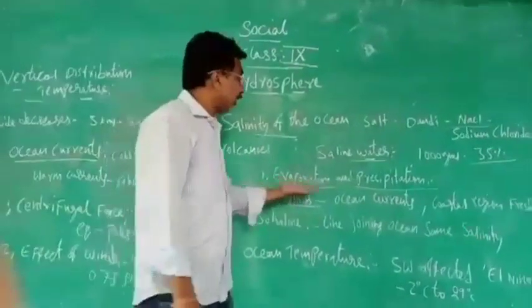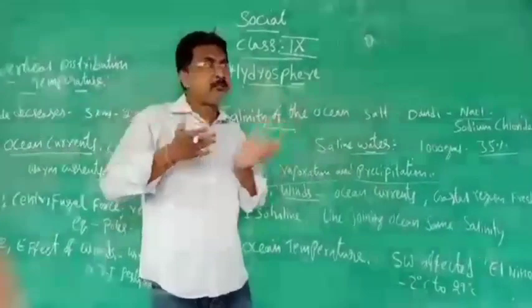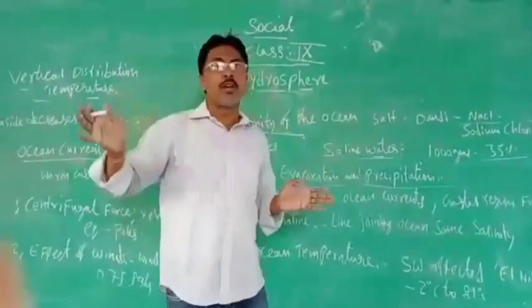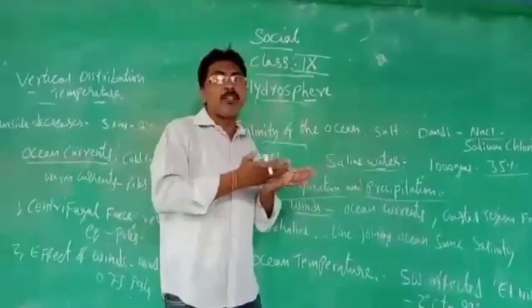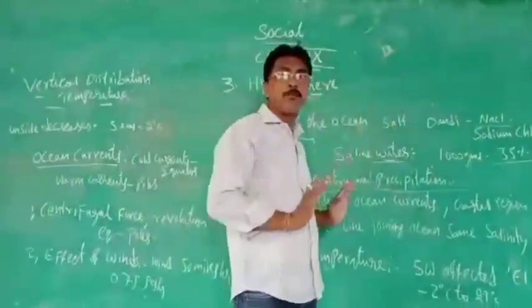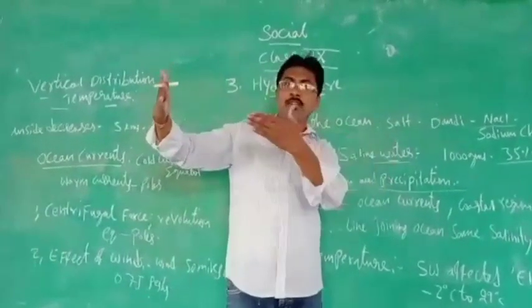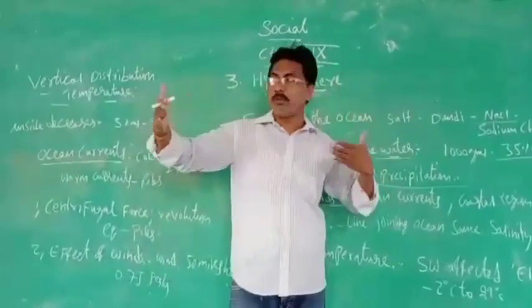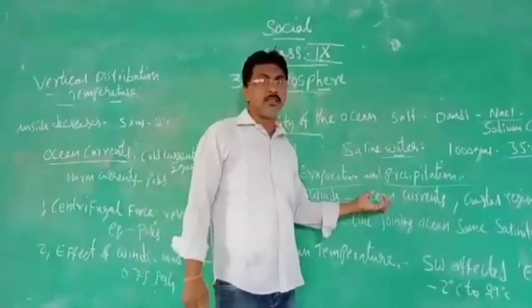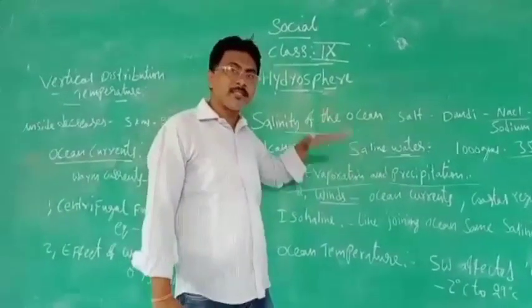And you know that they will tell that if winds are there, the ship will be affected. Suppose a big ship is moving and the winds are coming. With the winds, the fuel use will also decrease, because the winds will push the ship. If the ship is going opposite to the wind, a lot of fuel is wasted, because a lot of force will be there. So winds are also one reason to change the salinity, either less or more.